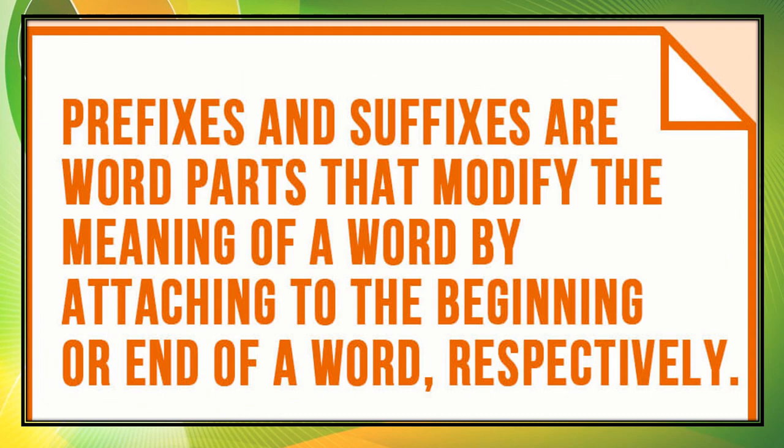So read this, what we have learnt yet. Prefixes and suffixes are word parts that modify the meaning of a word by attaching to the beginning or end of a word respectively. Sometimes we add at the beginning of a word, sometimes at the end of a word.